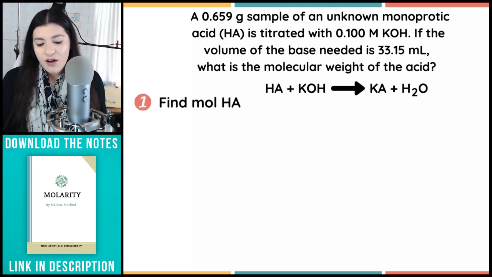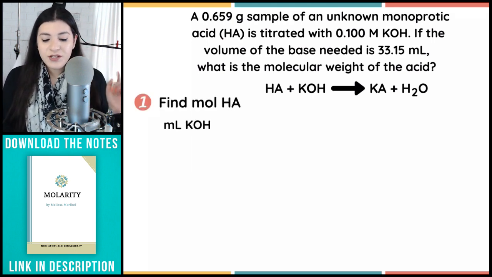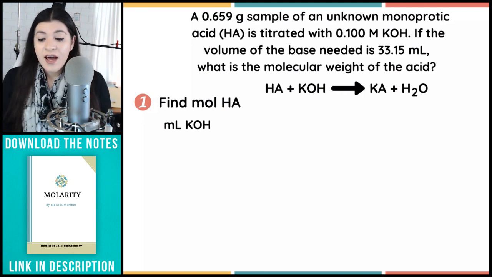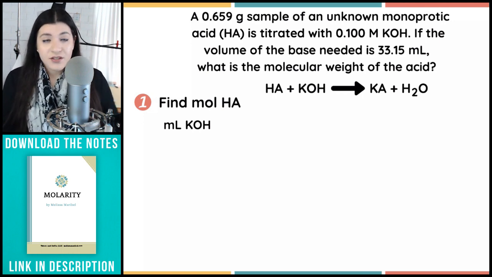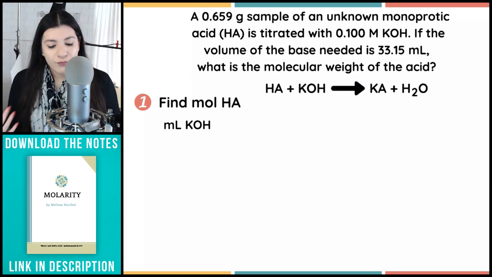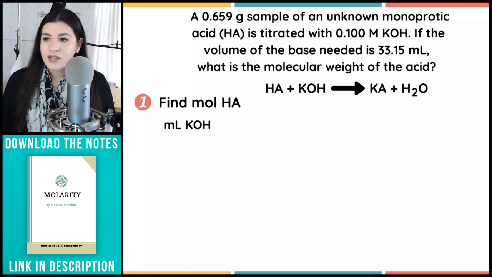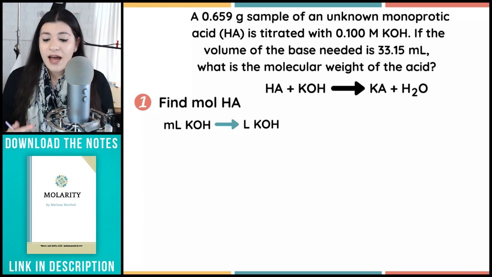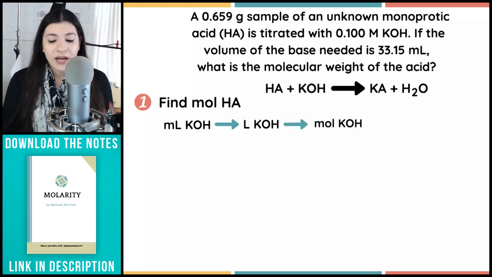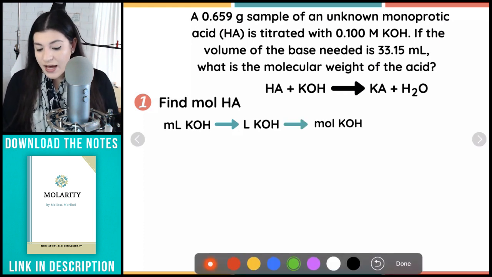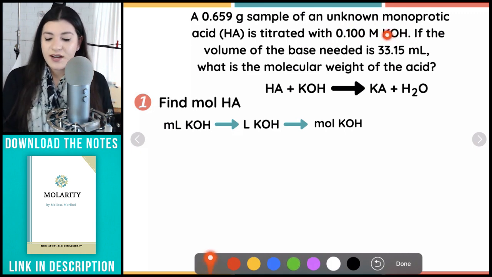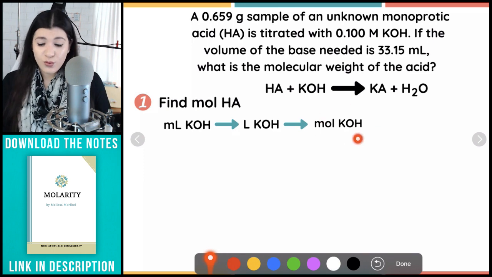So what I want to start off with is the milliliters of our base, or potassium hydroxide, that's initially given. And let's just go over our plan, all right? I'm going to go from milliliters of potassium hydroxide to liters, since I do want to convert that. And then next, using the molarity that's provided, the molarity of potassium hydroxide, I will then convert that to moles.